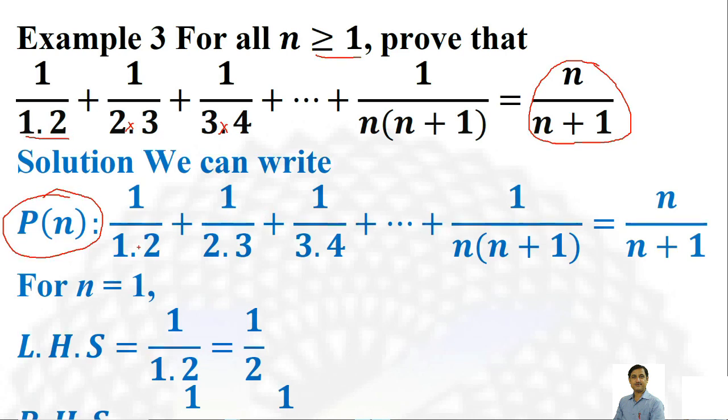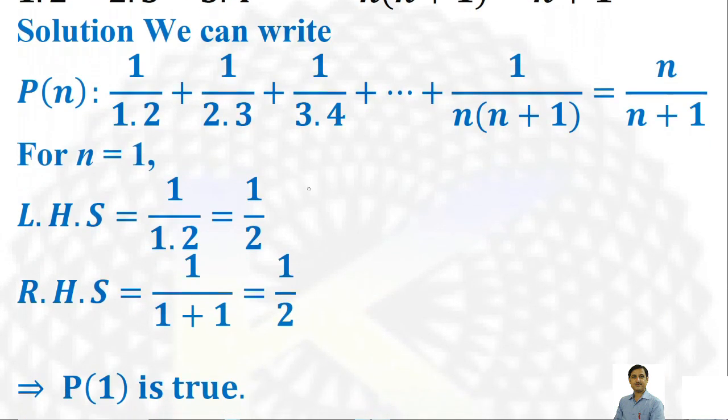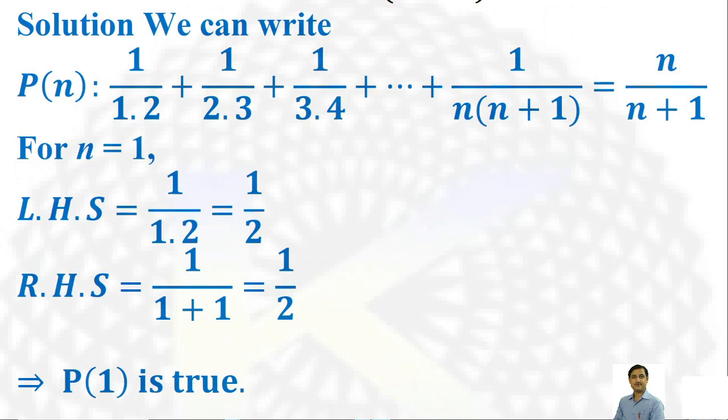Now, for n equal to 1, we have to take the first term, that is 1 upon 1 into 2, and 1 upon 1 into 2 becomes 1 by 2, and for the right hand side put 1 in place of n, which gives 1 upon 1 plus 1, that is 1 by 2.